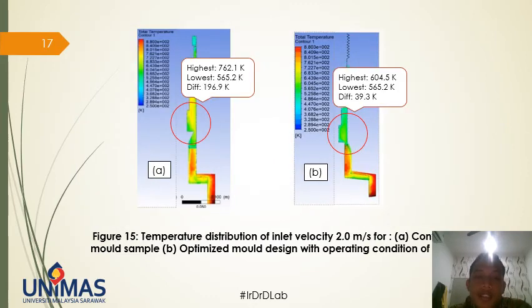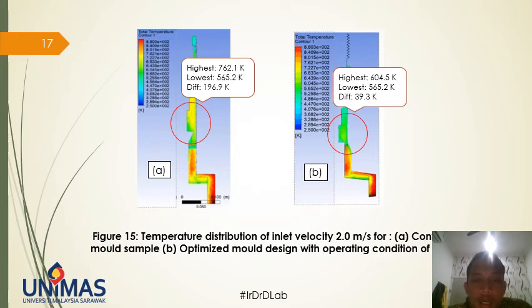Next is the comparison for the temperature distribution for the die cast product. We can see here from figure 15a, the difference between the highest and the lowest temperature found at the thick spot is 196.9 Kelvin, while from the optimized model design with operating condition of 10,000, the difference is only 39.3 Kelvin.